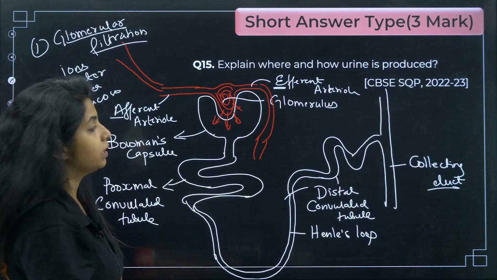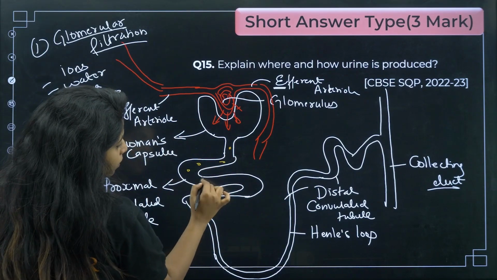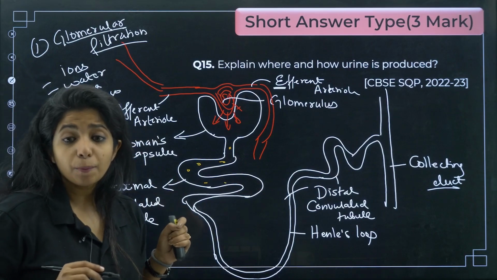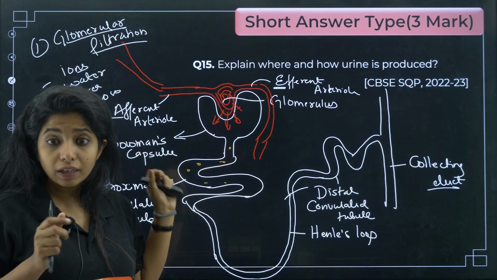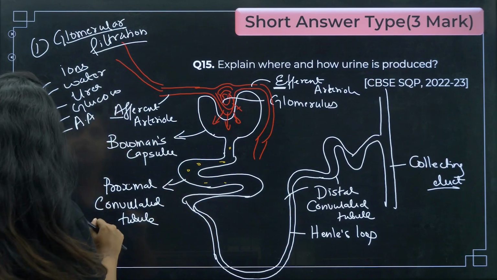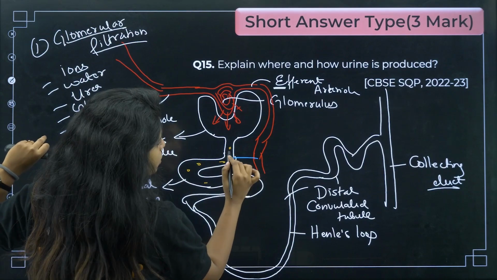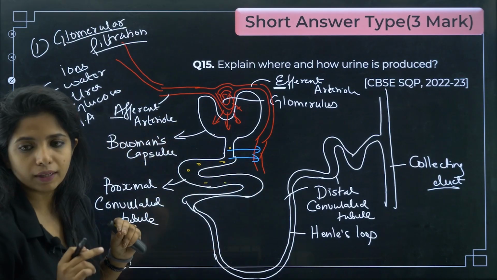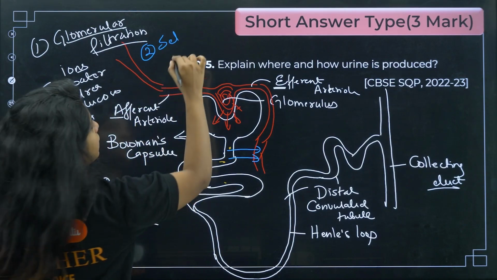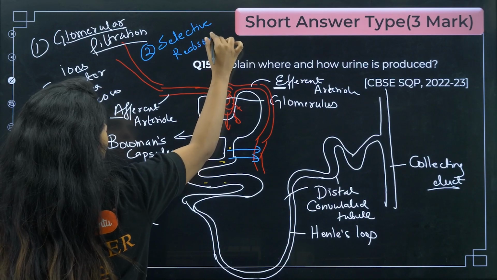They moved out. Now where are they, children? Now they are over here. Because of the pressure, we gave away all these things, but actually we need a few of them back, because our body needs them. So the blood capillaries which are surrounding it take certain important things back selectively, and this is known as the second step, which is known as selective reabsorption.